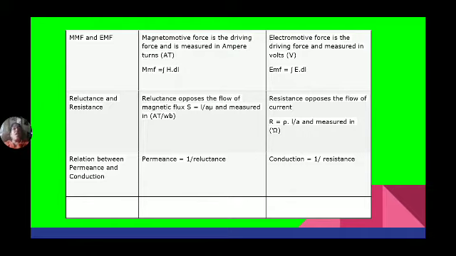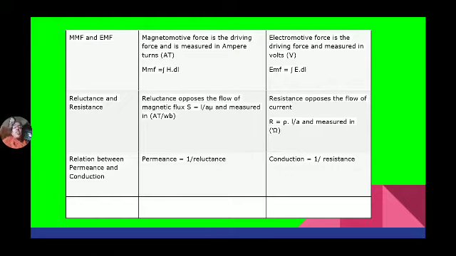Resistance, which opposes the flow of electrons, is equal to rho L by A, where rho is resistivity, L is the length of the conductor and A is the cross sectional area. Reluctance is measured in ampere turns per Weber, MMF by flux, whereas resistance is measured in ohms.